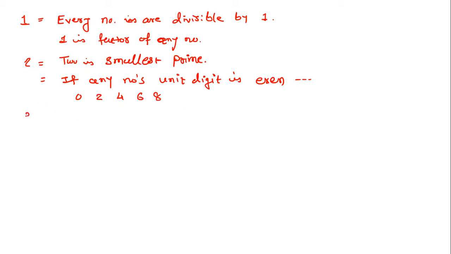Next is 3. If the sum of all the digits is divisible by 3, then that full number is divisible by 3. For example, let me show you.